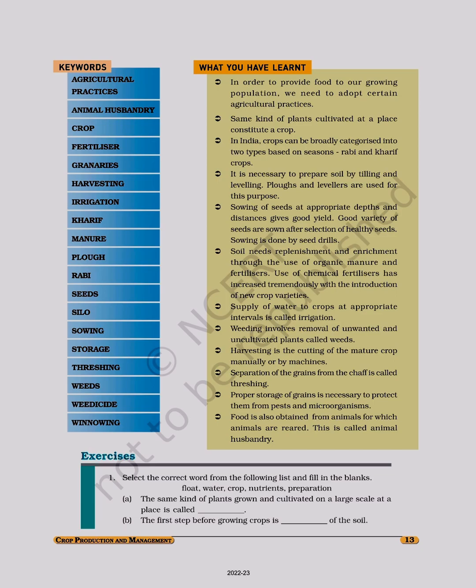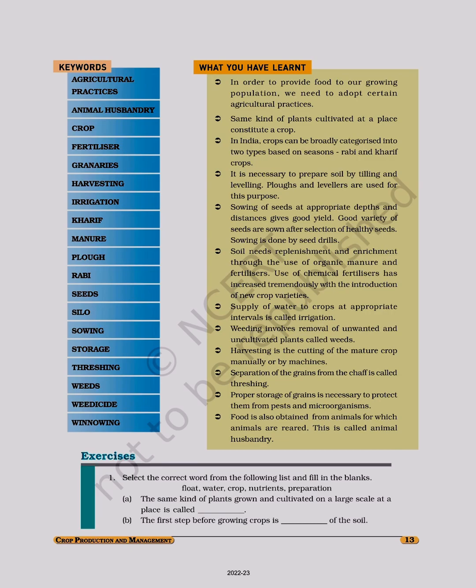Keywords: what you have learnt. In order to provide food to our growing population, we need to adopt certain agricultural practices. Same kind of plants cultivated at a place constitute a crop. In India, crops can be broadly categorized into two types based on seasons: Rabi and Kharif crops.